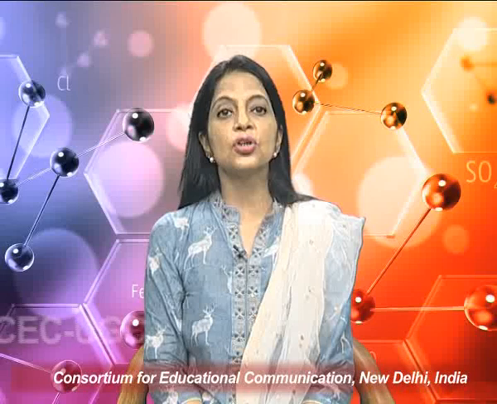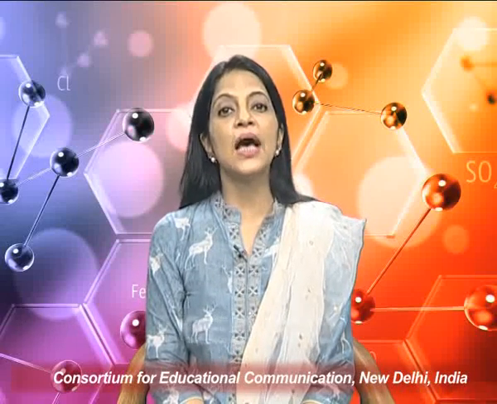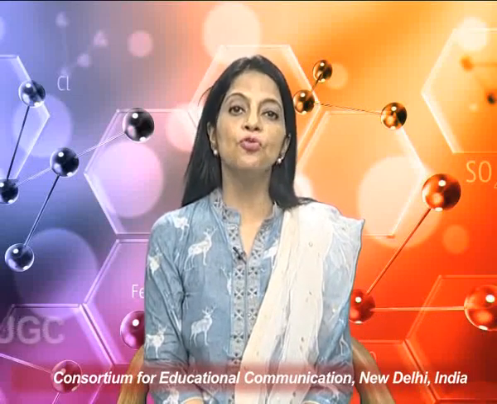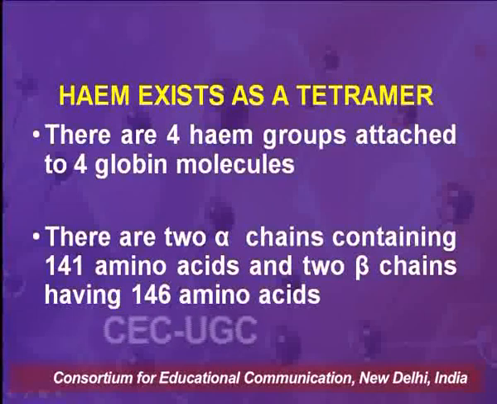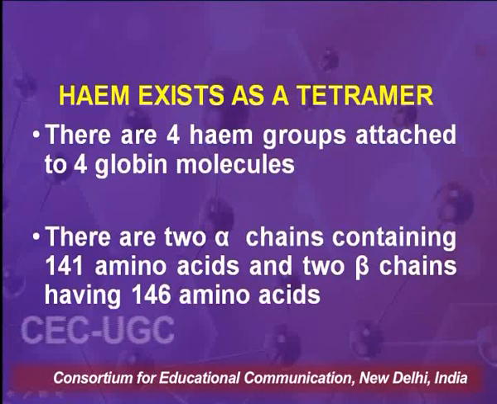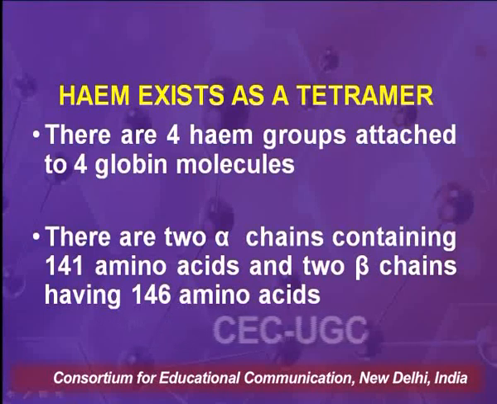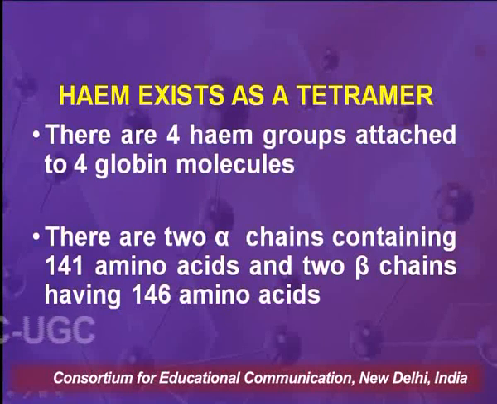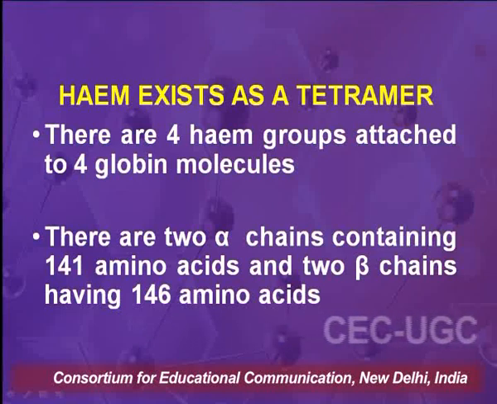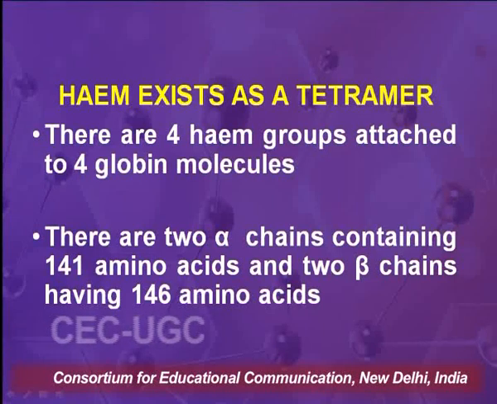When we discuss the structure, hemoglobin exists as a tetramer. There are 4 heme groups which are attached to 4 globin molecules. That is, heme does not occur as a singular structure, instead it exists as a tetramer. 4 heme groups, 4 globin molecules in tandem, in association with each other. There are 2 alpha chains containing 141 amino acids and 2 beta chains having 146 amino acids in hemoglobin.